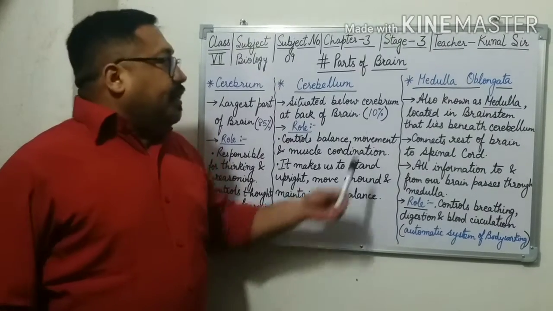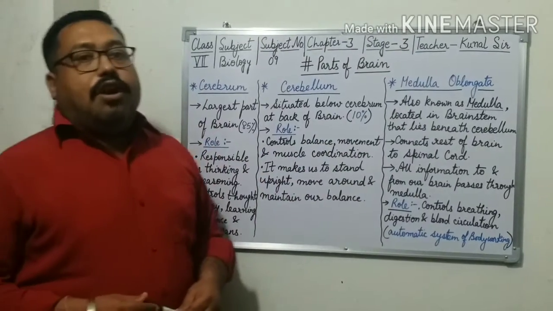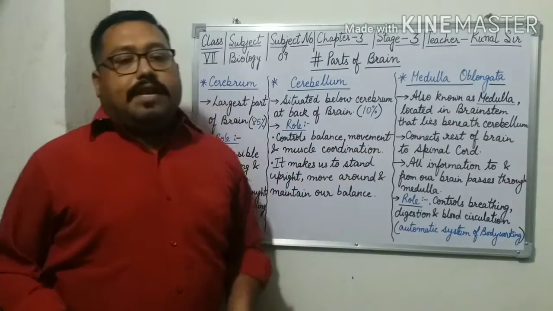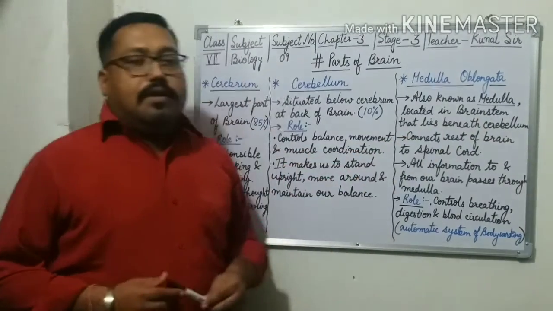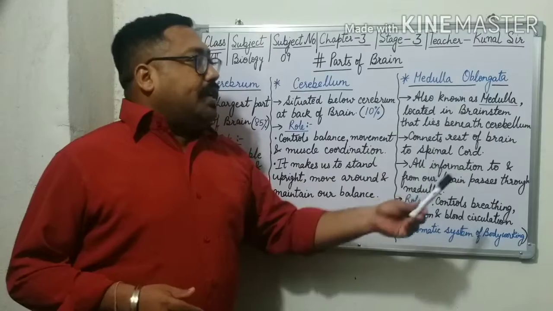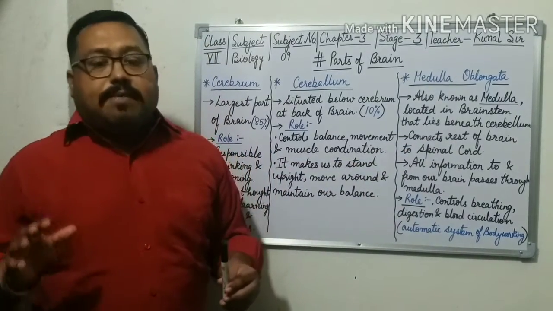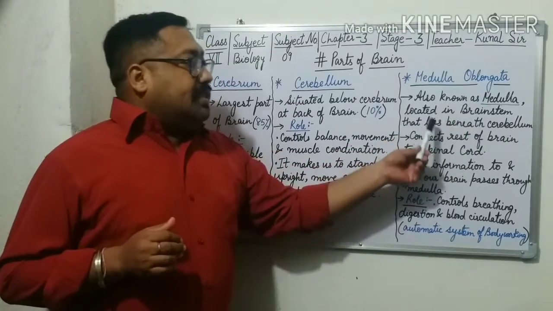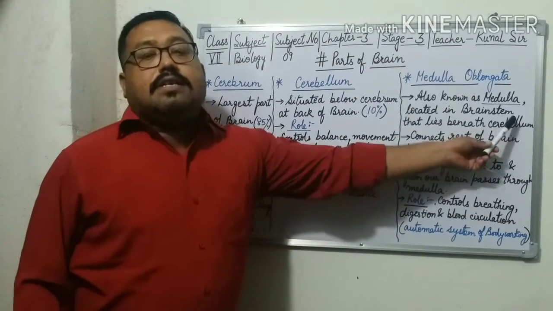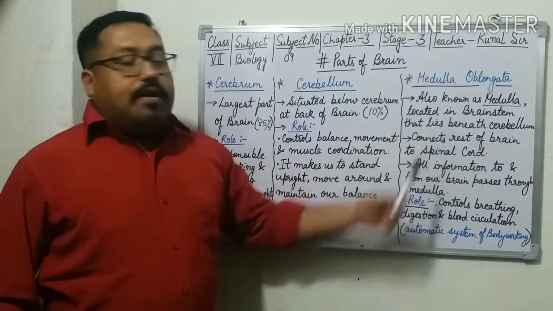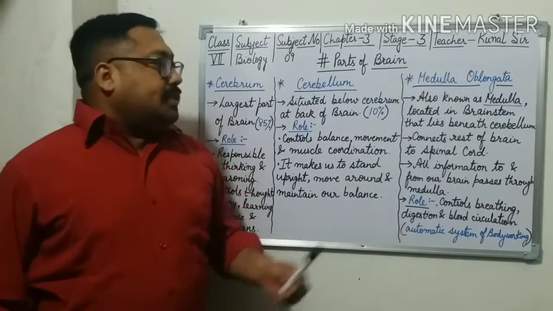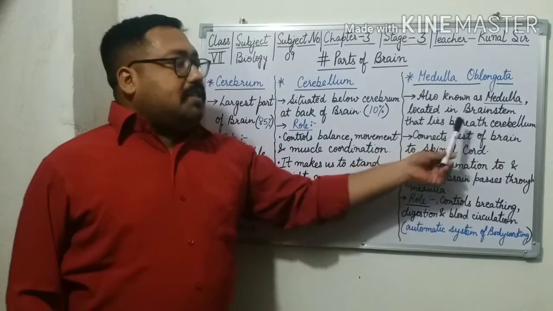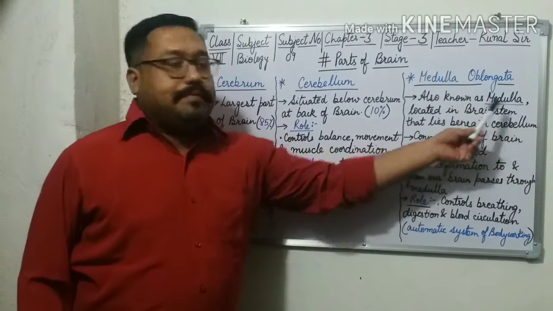Now let us discuss about medulla oblongata. Medulla oblongata is also known, in short, as medulla. Where is it located? Medulla is located in the brainstem. Brainstem is the end part of our brain, which lies beneath the cerebellum. Medulla is located in the brainstem that lies beneath the cerebellum.